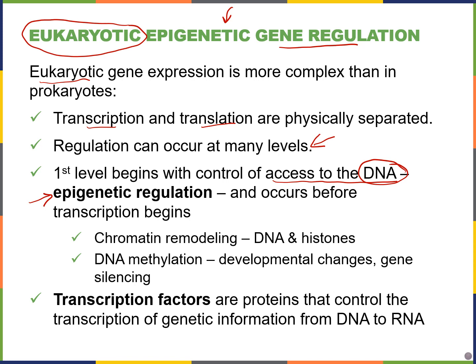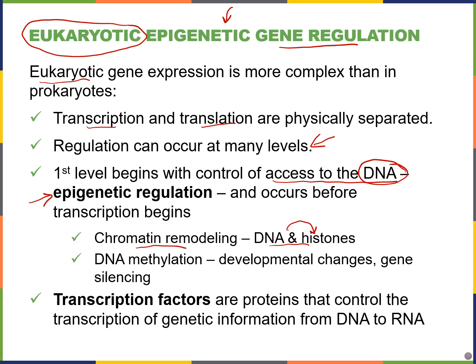So there are two subcategories to epigenetic regulation. One is chromatin remodeling, and this has to do with how DNA is associated with those histone proteins. Is it tightly bound to histone proteins, or is the DNA loosely wound around the histone proteins?